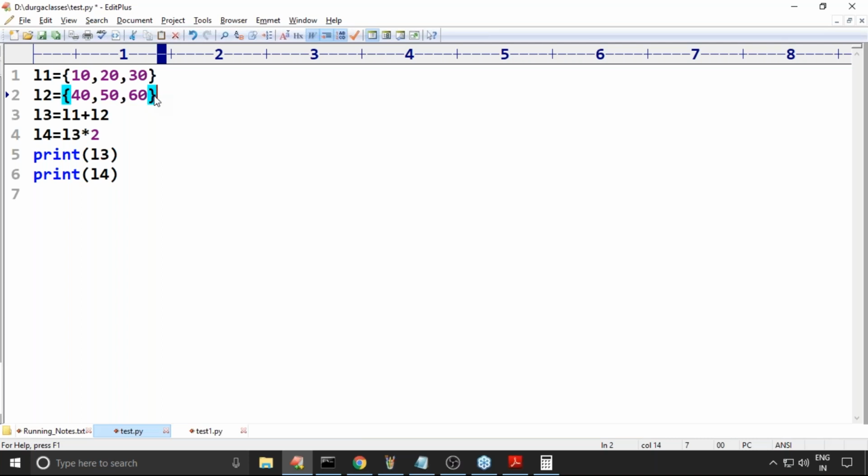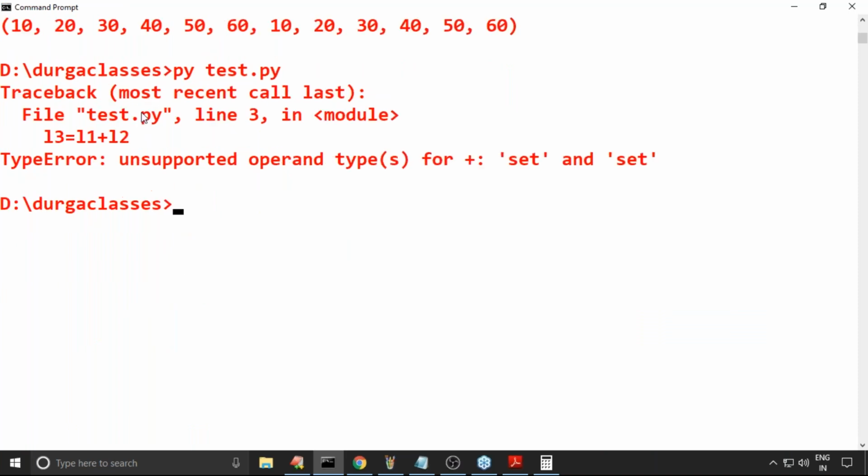Sir, between two sets, is the plus operator applicable or not? And is the star operator applicable or not? If we are getting an error, where are we getting the error? Can you please observe that? Unsupported operand type for plus: set. Set plus a set is not acceptable.